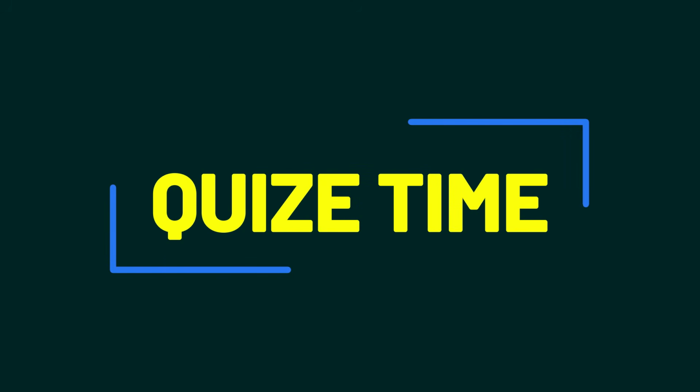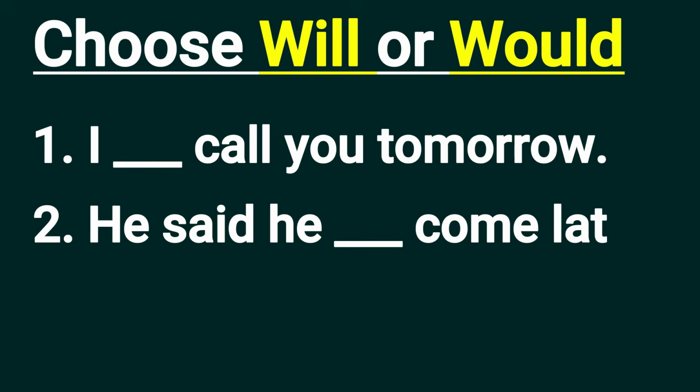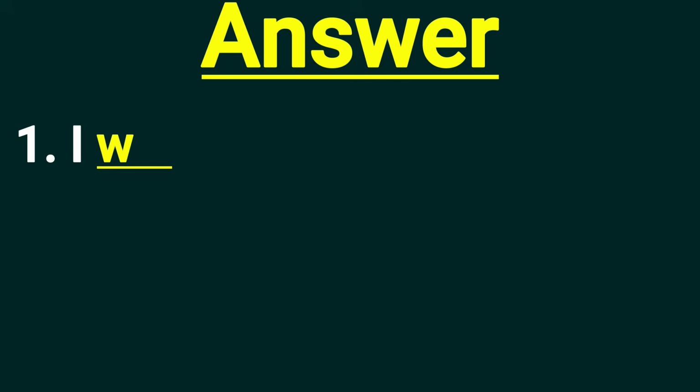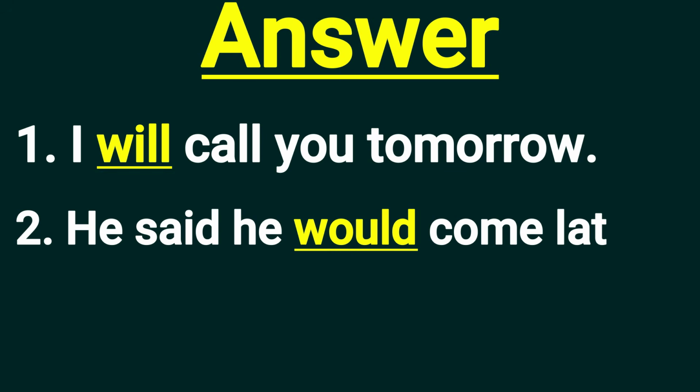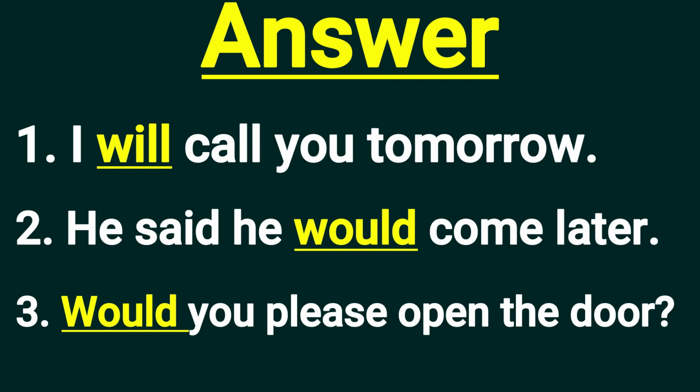So let's have a quiz time. Choose will or would. The first question is, I dash call you tomorrow. Second is, he said he dash come later. Third question is, dash you please open the door. So let's find out the answers. The first one is, I will call you tomorrow. Second is, he said he would come later. Third is, would you please open the door.